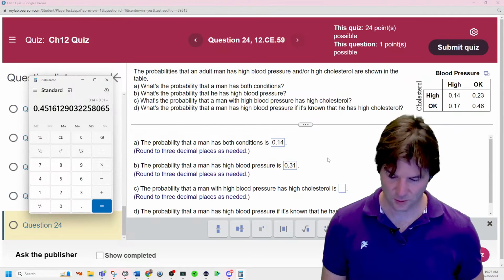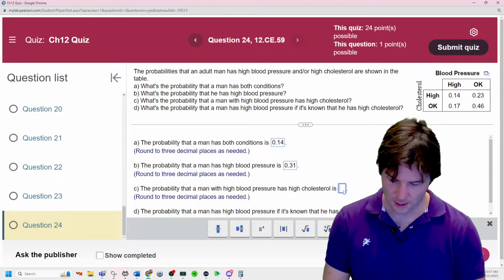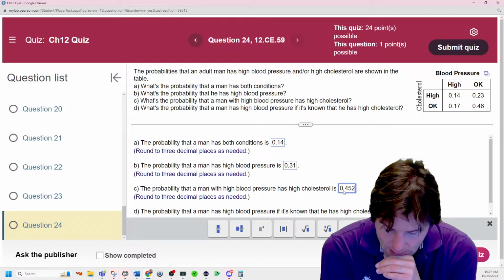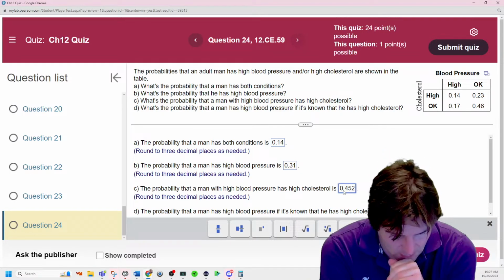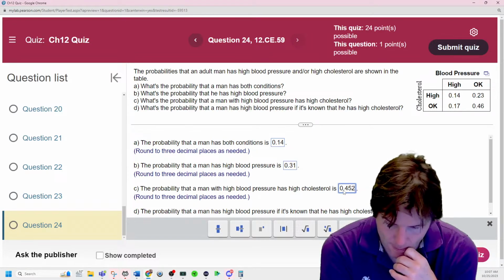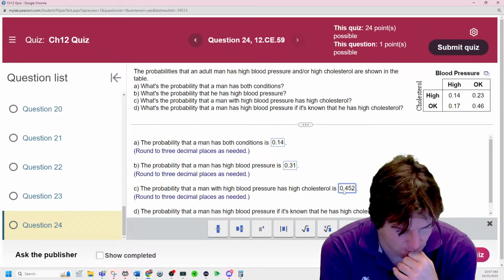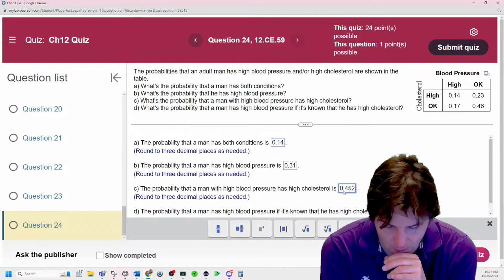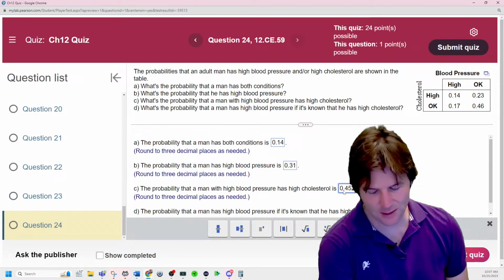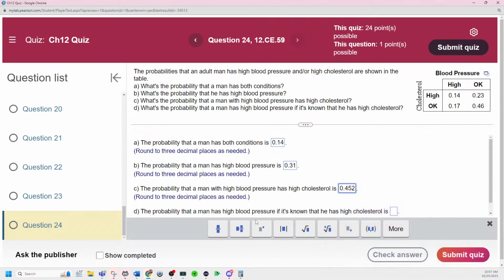Oh, for part 2, the next one. Okay, let's see here. Oh, so it's saying that one's wrong? The probability that a man has high blood pressure is this. I'm going to double check. What's the probability that he has high blood pressure? Unless I'm looking at it wrong, you do... yeah, I love the M&M one. That's one of my favorites. I feel like there is something to this one that I'm forgetting. The probability that a man has high blood pressure, if it is known that he has high cholesterol, is this.